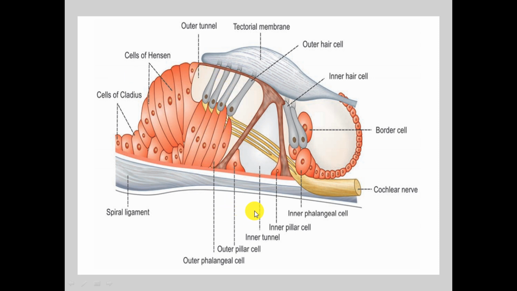Here in this diagram we can see the different types of cells, including hair cells, which are responsible for sound or hearing. Here this is the outer tunnel, outer hairs, inner hairs, cells of Hensen, cells of Deiters, inner pillar cells, inner tunnel, and here these are the nerve fibers, the cochlear nerve. These are the border cells, outer phalangeal cells. All these cells are responsible for the hearing or sound mechanism.